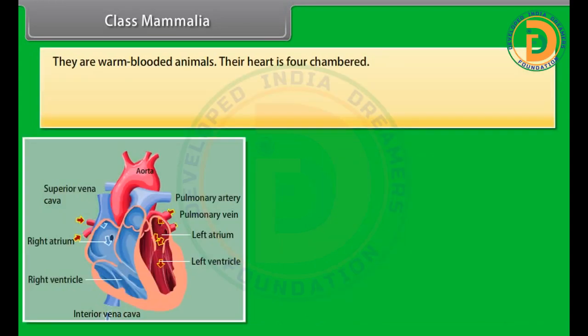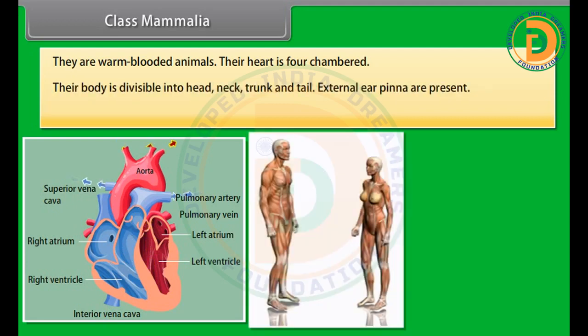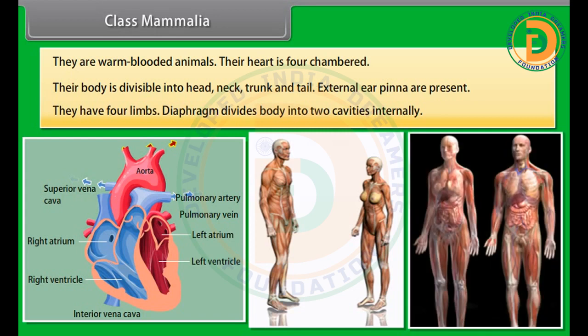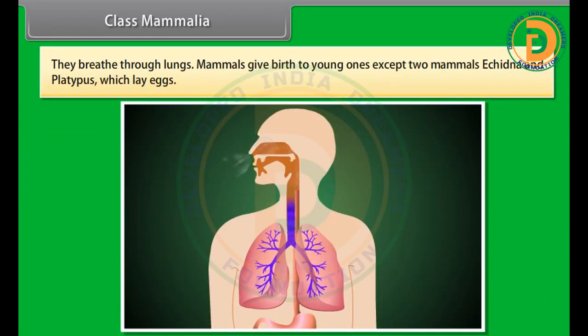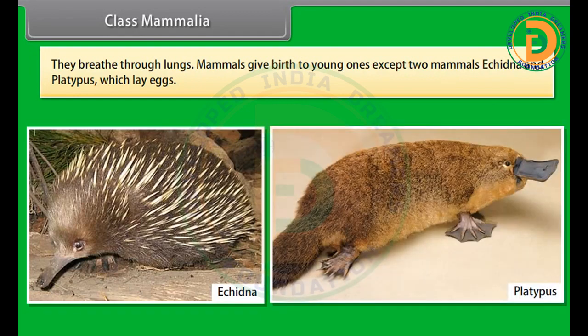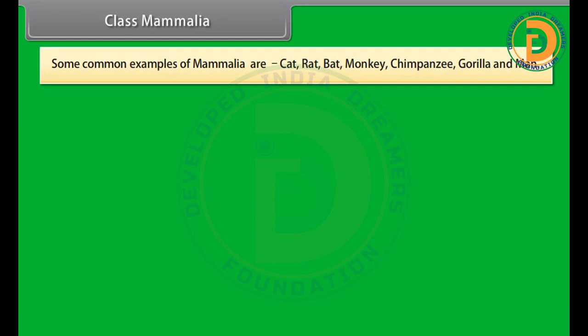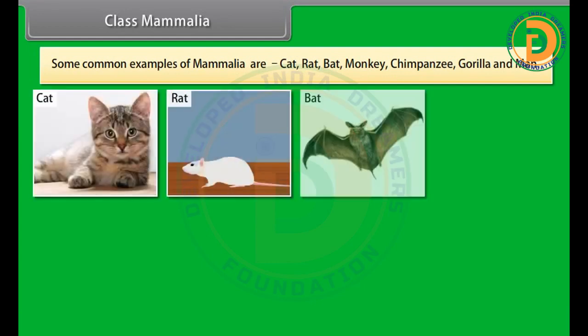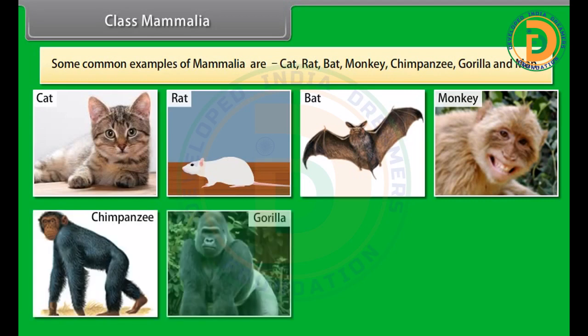They are warm-blooded animals. Their heart is four-chambered. Their body is divisible into head, neck, trunk, and tail. External ear pinna are present. They have four limbs. Diaphragm divides the body into two cavities internally. They breathe through lungs. Mammals give birth to young ones except two mammals, Echidna and Platypus, which lay eggs. Some common examples of Mammalia are cat, rat, bat, monkey, chimpanzee, gorilla, and man.